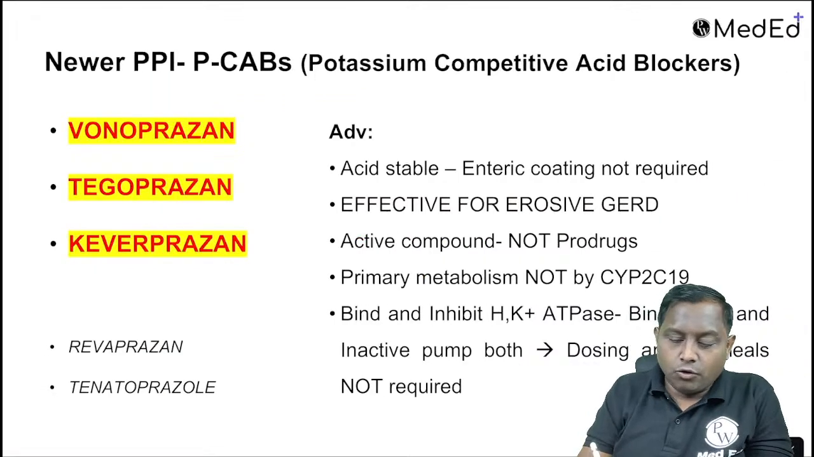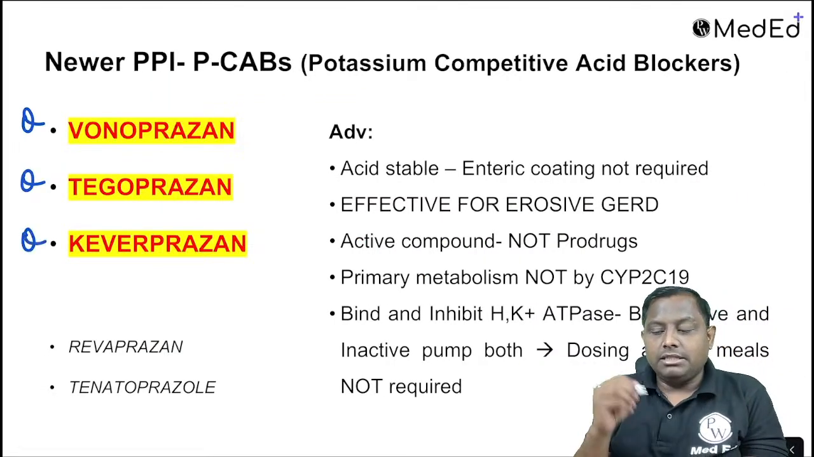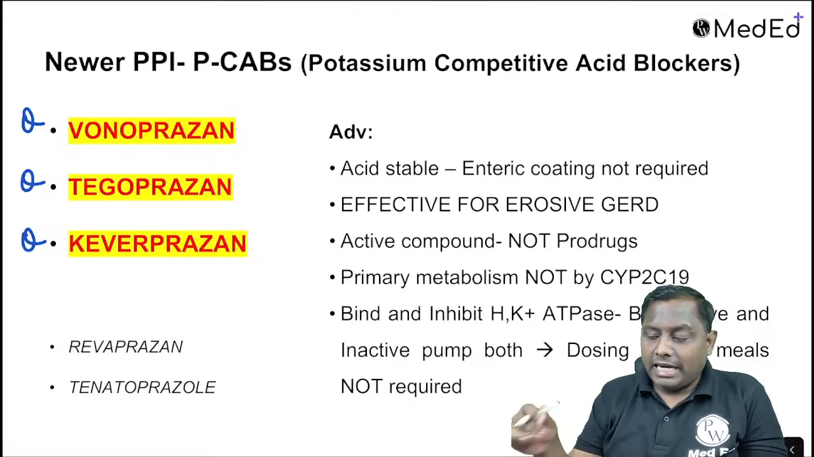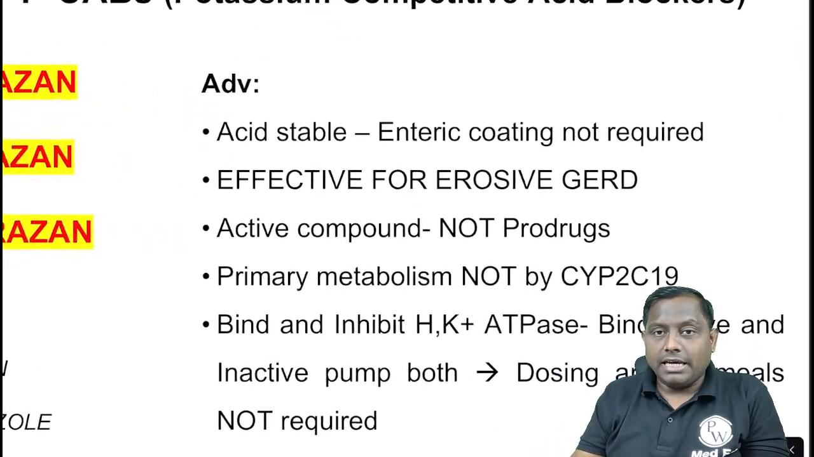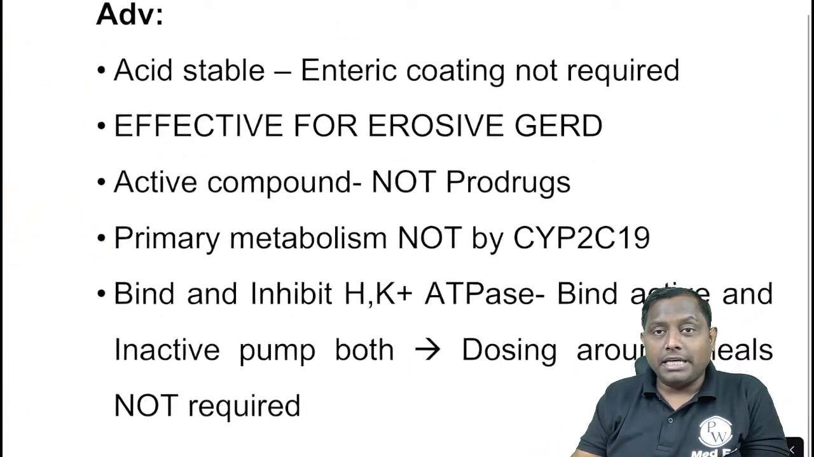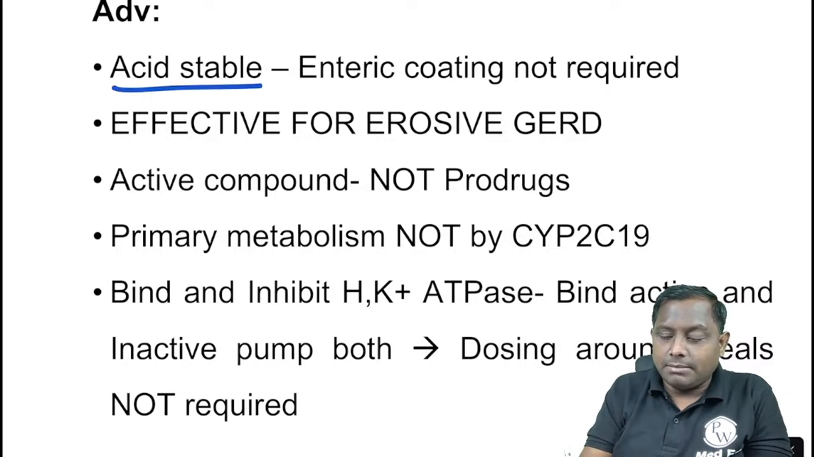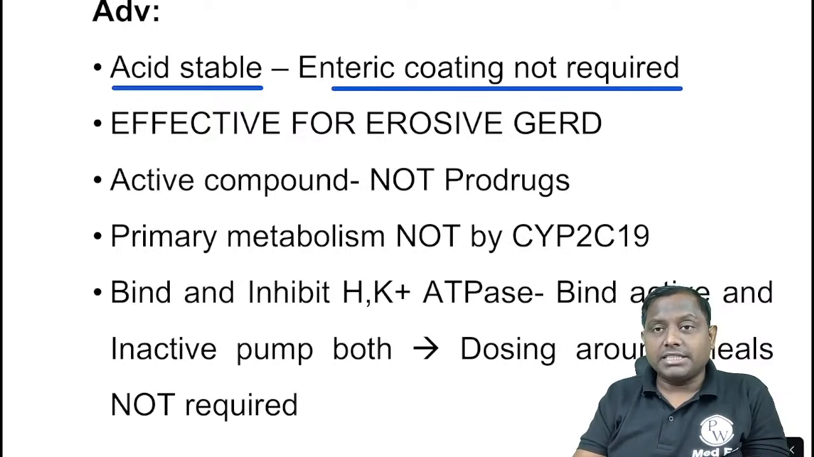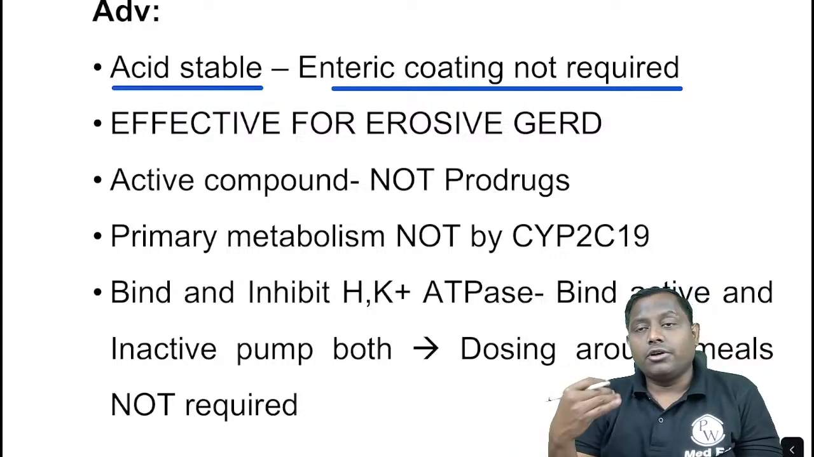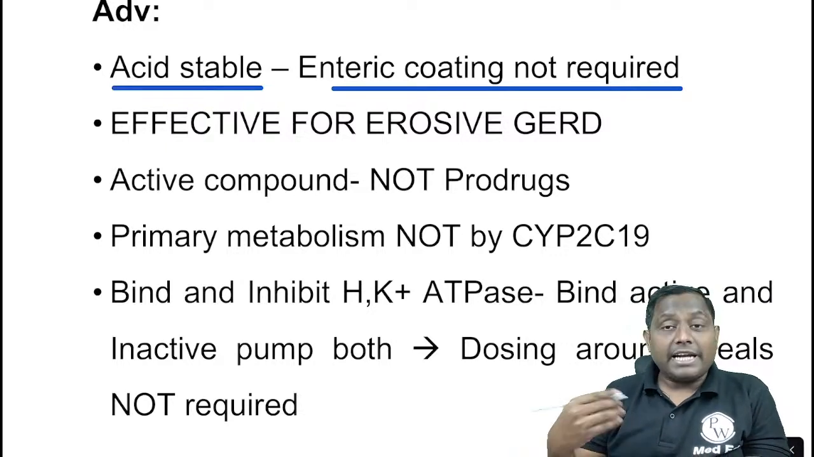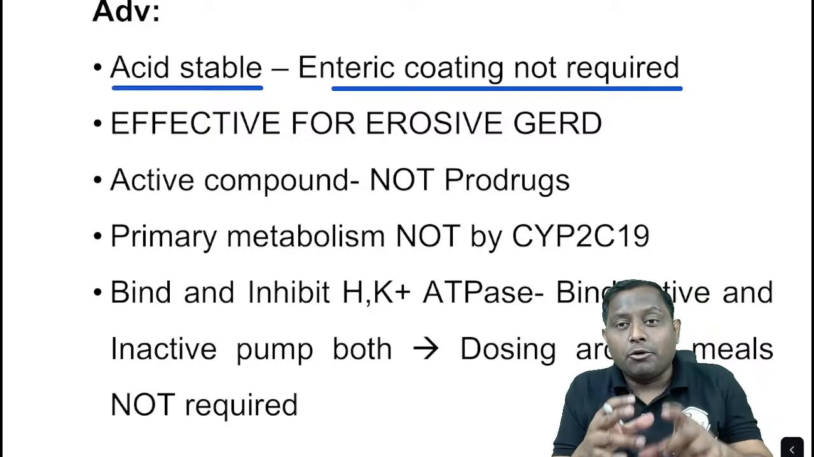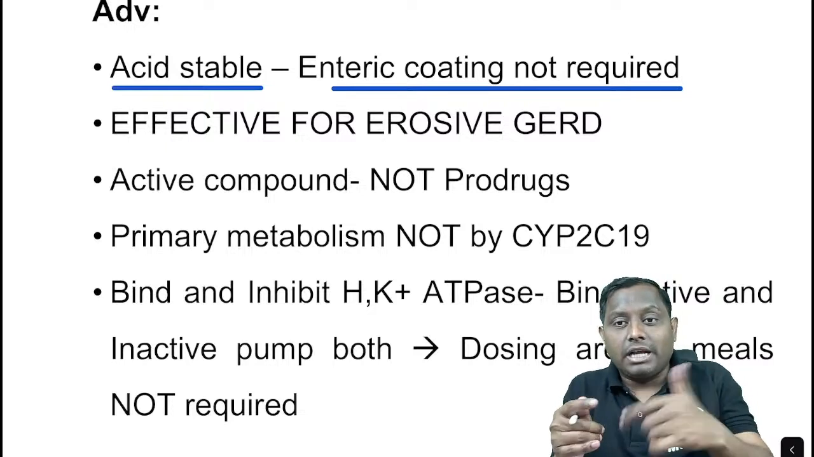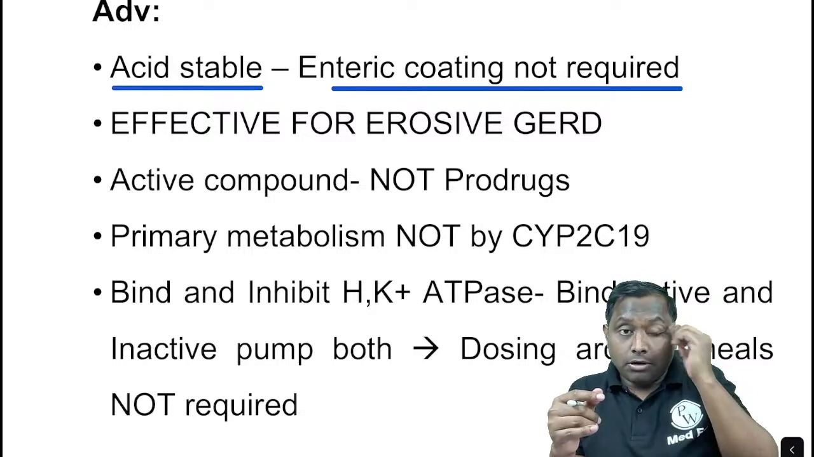These are the drugs. So Vonoprazan, Tegoprazan and Qivarprazan. These are the PCABs. The advantage of the PCAB is that they are acid stable. Unlike the PPIs that were acid labile, they are acid stable drug. Their enteric coating is not required. PPIs के साथ enteric coating required है. They are effective also for erosive GERD. They are active compounds. PPIs are actually prodrug. They were getting metabolized to form sulfinamide, but these are active compound.